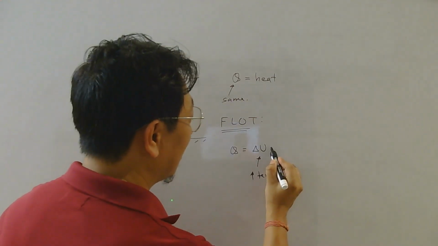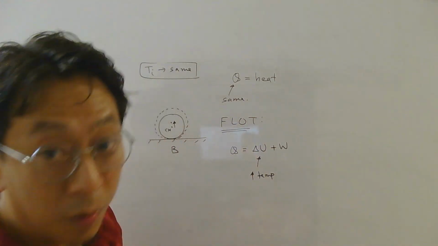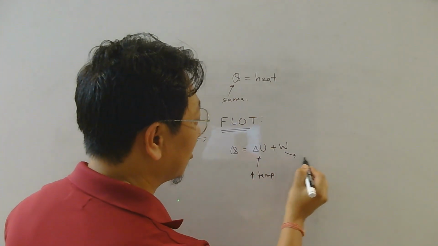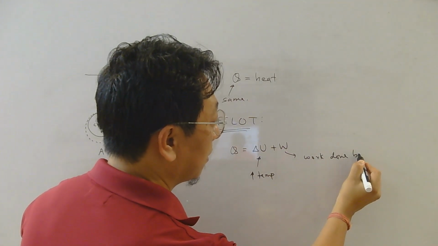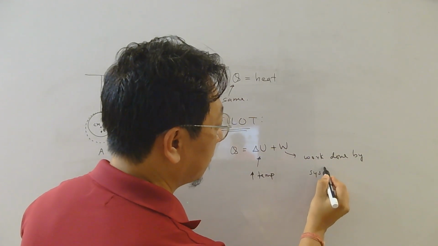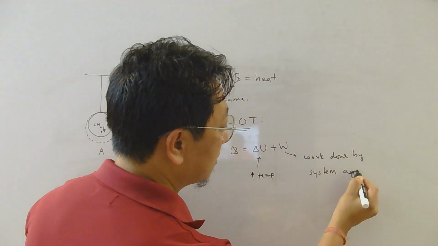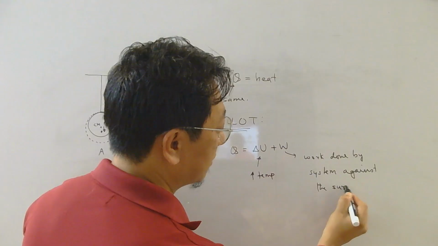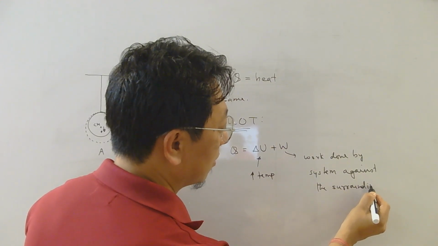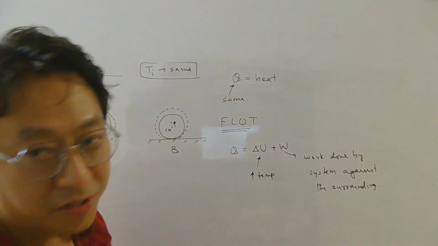And the remaining heat is used for work done by the system against the surrounding or against the external forces.